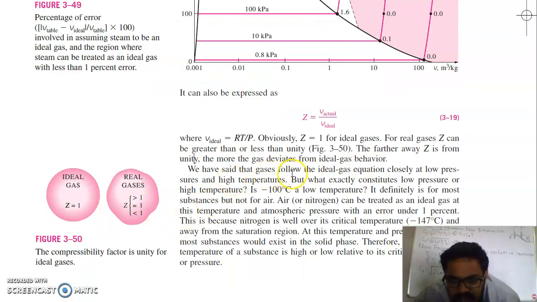We have said that gases follow the ideal gas equation closely at lower pressures and higher temperatures. But what exactly constitutes low pressure or high temperature? Is minus 100 degrees Celsius a low temperature? It definitely is for most substances but not for air. So it will vary for air.